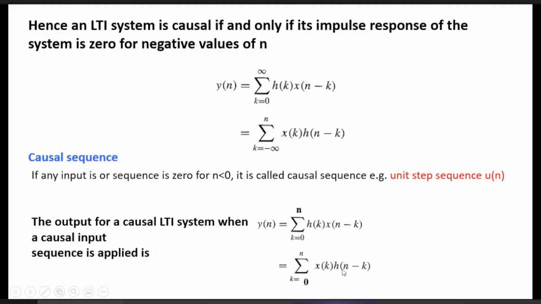There are two conditions, one sufficient and another necessary. But the necessary condition is one specific case that we are not discussing. You can remember only this part: the summation is a sufficient condition, that the LTI system is stable if its impulse response is absolutely summable. That is this dashed region; this expression is finite. The summation of the impulse response is finite.